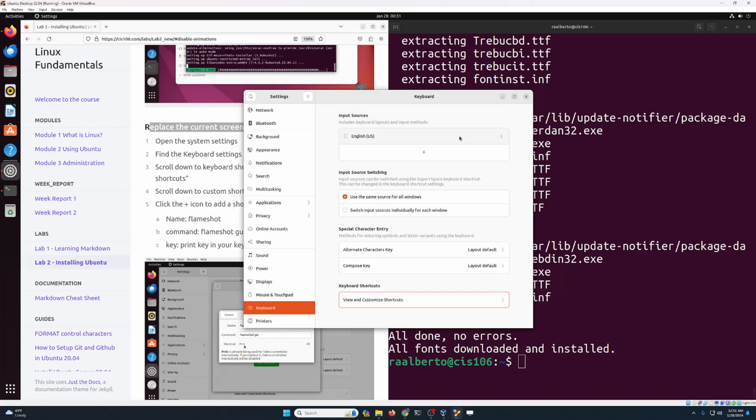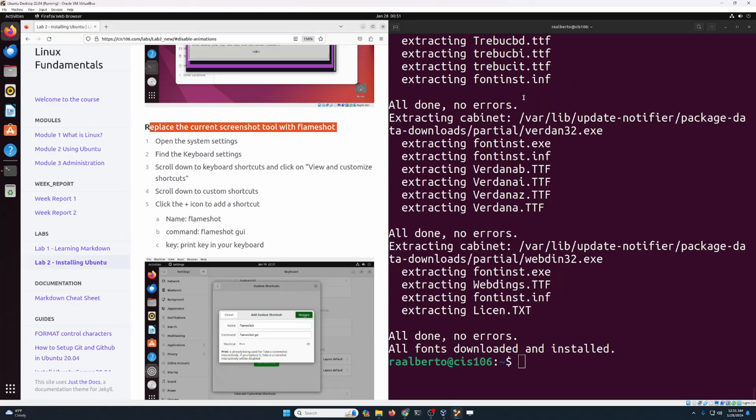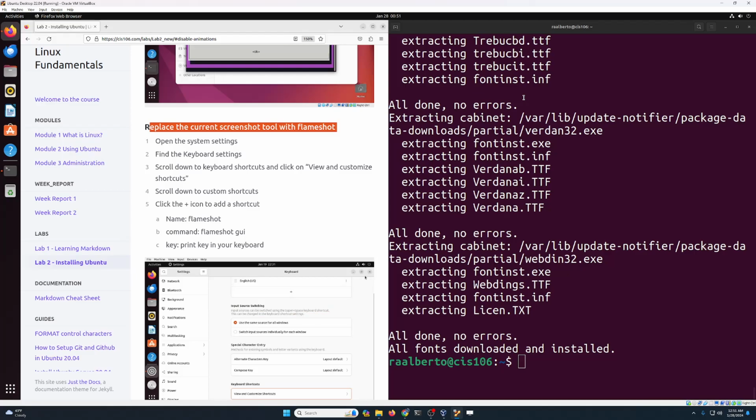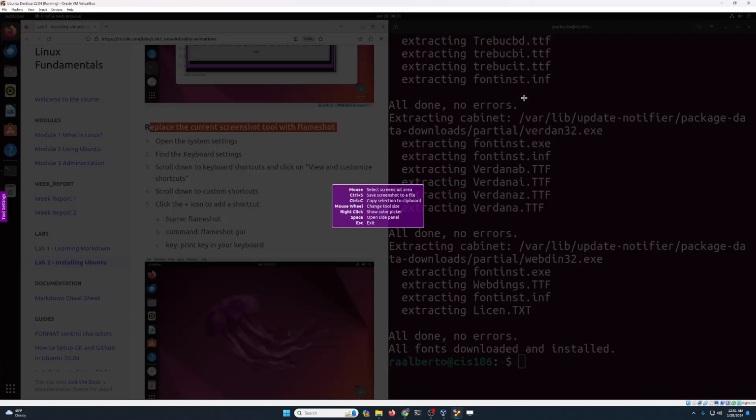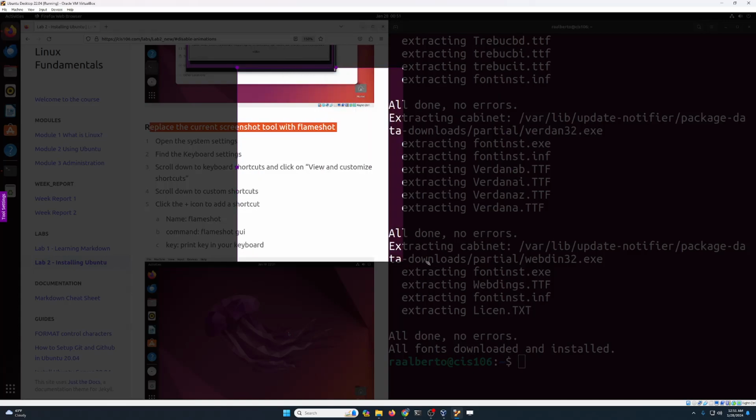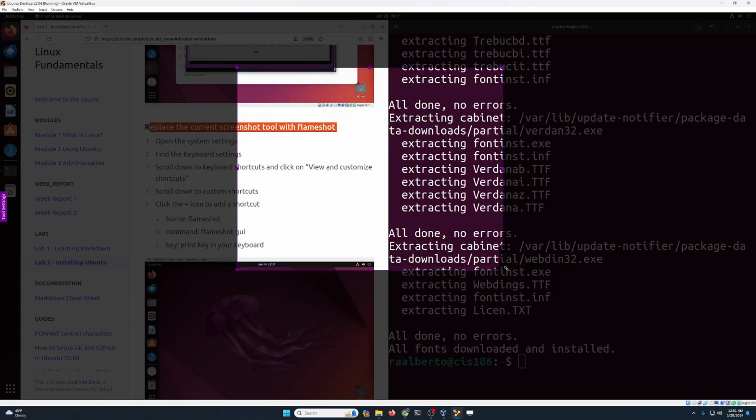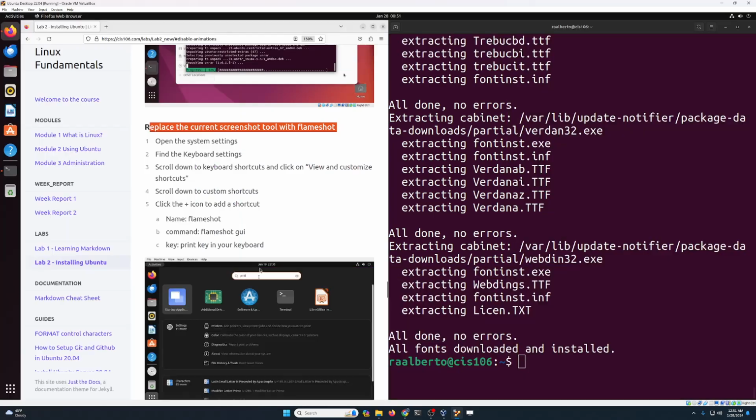Now we can just close this, and we can close this. If you press the print screen key, give it a second for the application to launch. Now you can just select an area of the screen to get a screenshot from. Notice that I selected this, and the beautiful thing about Flameshot is that I can annotate this. I can add some text. I can also draw in here if I want to.